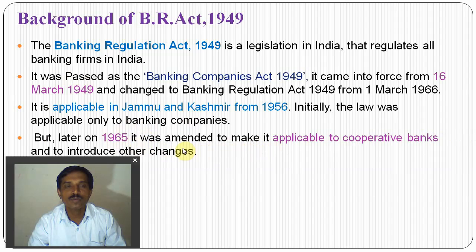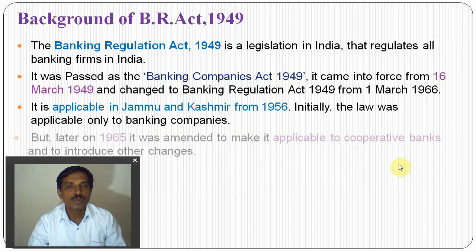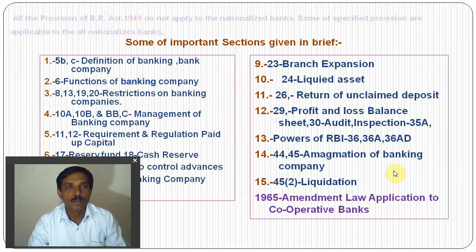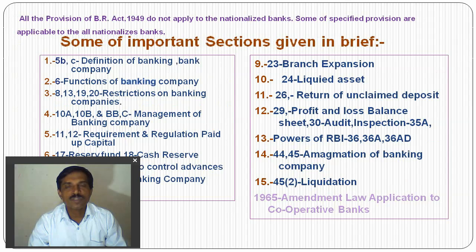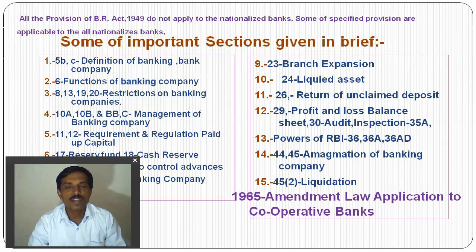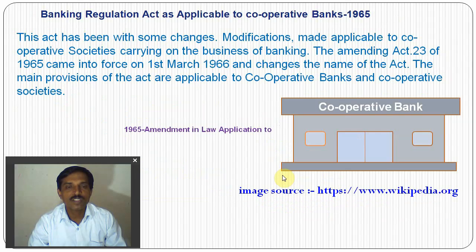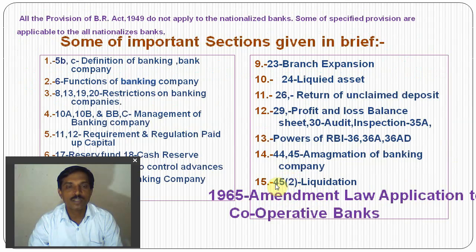This is our topic of today's lecture, the application of the Banking Regulation Act to cooperative banks. So some of the sections which are important in this lecture, we see the application of the Banking Regulation Act 1965 and the application of this Act to cooperative banks.